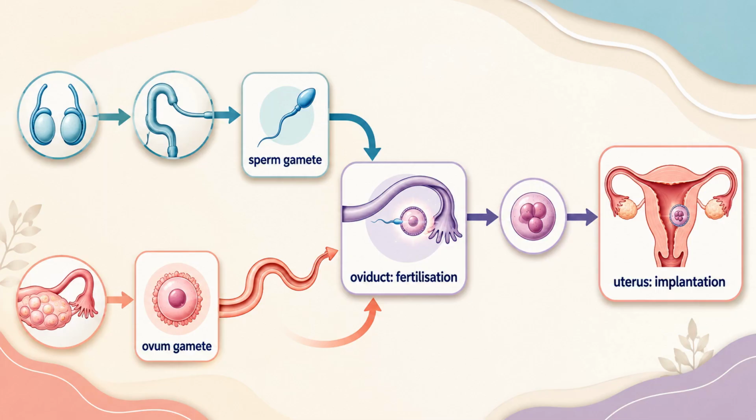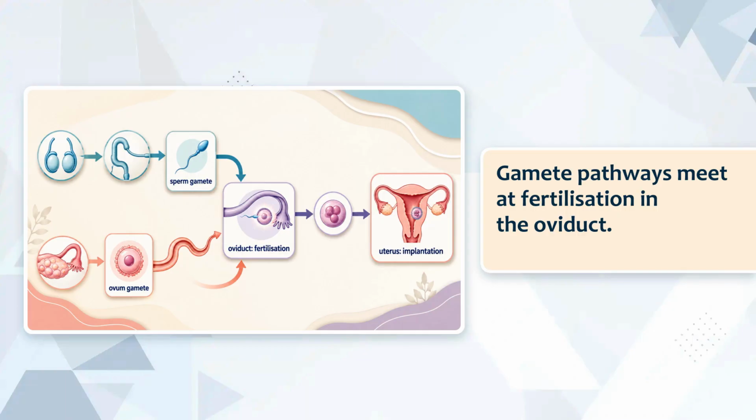The male and female reproductive systems provide sperm and ovum gametes. Their pathways connect at fertilization in the oviduct, followed later by implantation in the uterus. The convergence point gives us the main location rule. Gamete pathways meet at fertilization in the oviduct. The uterus becomes important later for implantation.